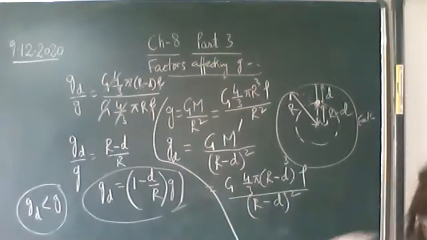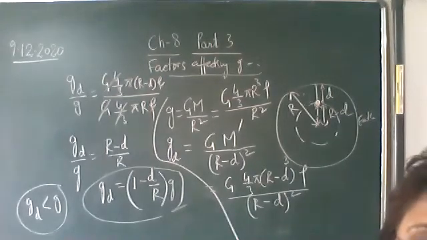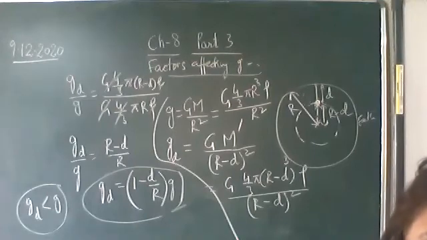Okay, so what do we see? With the height it is decreasing, and with the depth also it is decreasing. So it means it is maximum on the surface of the earth.